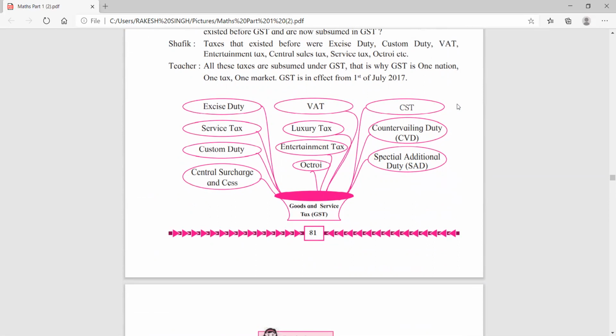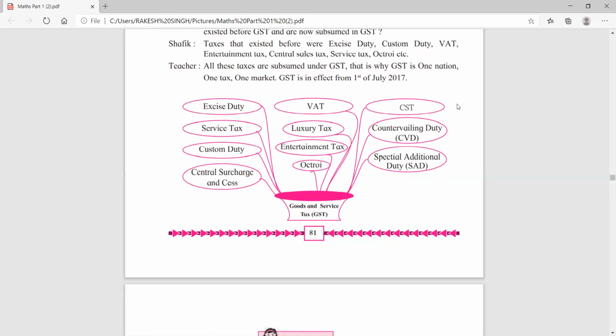Some of the taxes, how to calculate, it was there in 9th standard. Now see this, excise duty means excise tax, service tax, VAT, CST. Excise duty means what? The tax collected on tobacco products. For example, I will say cigarette or bidi, etc.